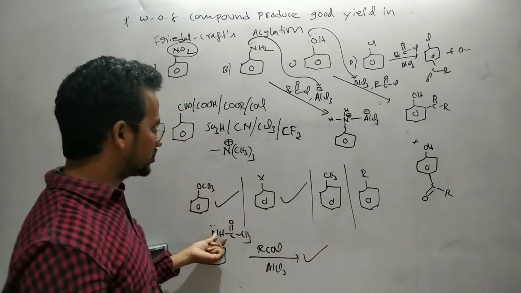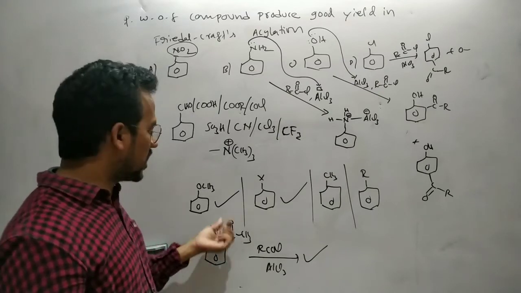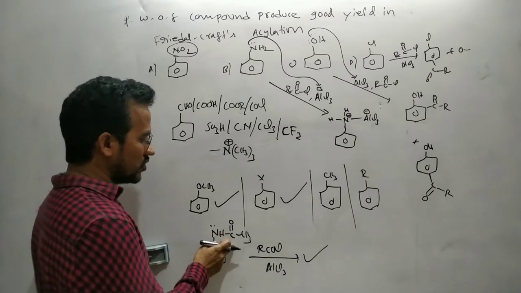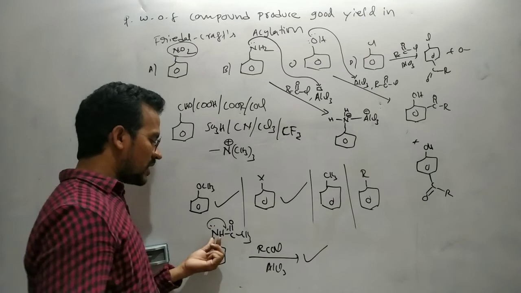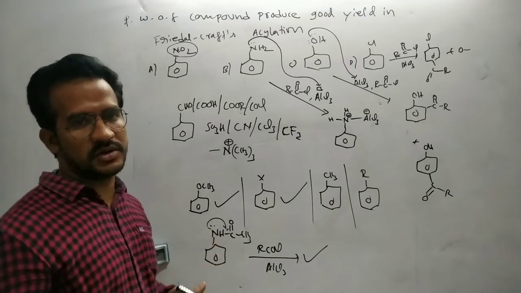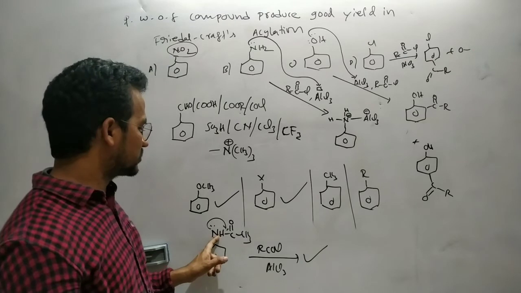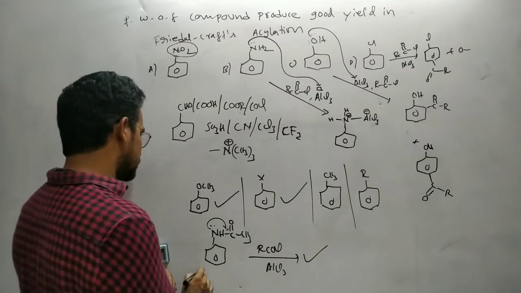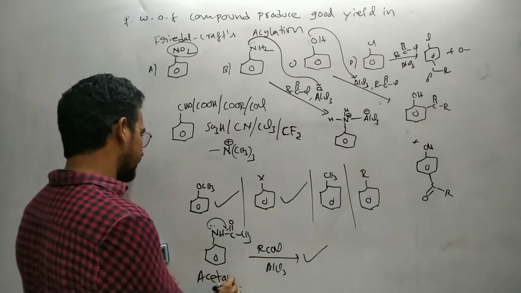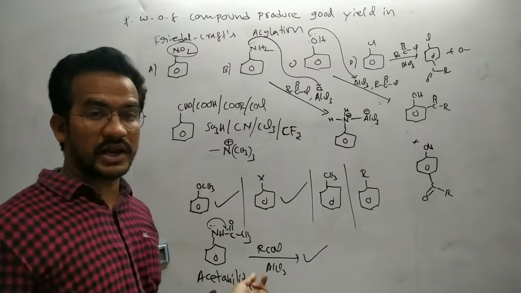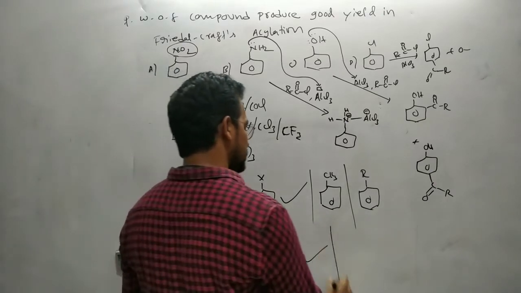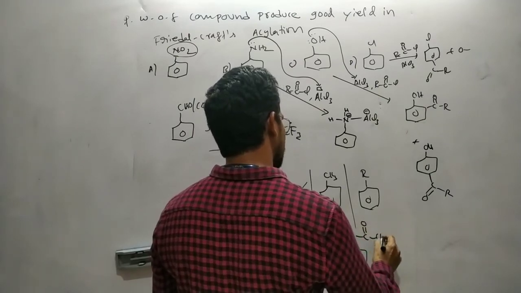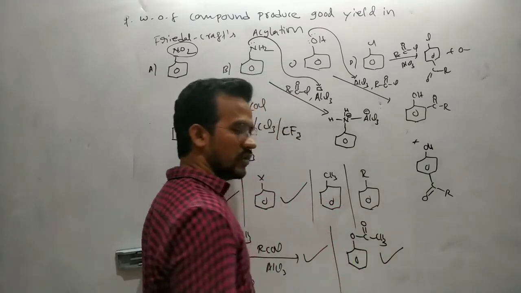Why? Because this nitrogen, this amide group, is less basic, so it does not form a complex with AlCl3. Why is it less basic? Because of this CO, the electron withdrawing group, this nitrogen, that is, amides, act as weaker bases. That's why this nitrogen cannot form a Lewis acid base complex with AlCl3. That's why this compound, nothing but acetanilide, can be involved in Friedel-Crafts alkylation as well as acylation reaction. And this ester also can be involved in a Friedel-Crafts acylation and alkylation reaction.